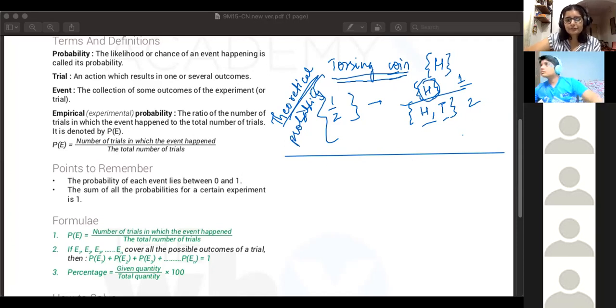Now, out of the 6 of you, I pick one person and I want to know the probability of that one person liking strawberry flavor. So how will you calculate that? 1/6, 1 divided by 6. Why 1/6? The person who likes the particular flavor upon the total number of people.